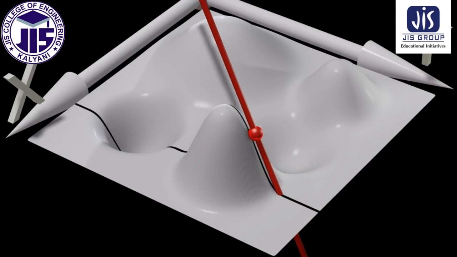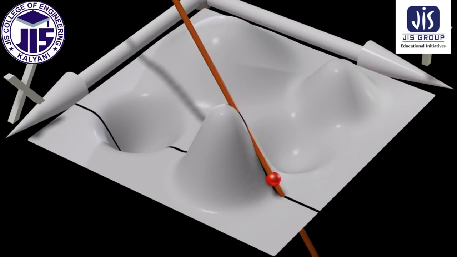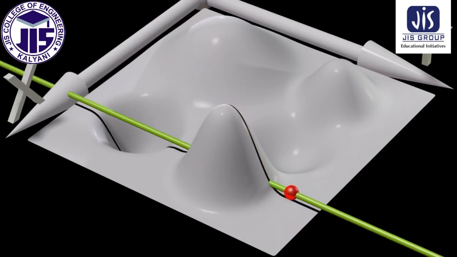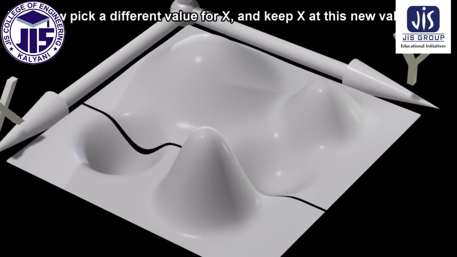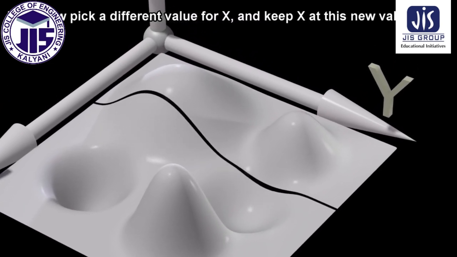Red indicates a negative slope. Let's now pick a different value for x, and keep x at this new value.